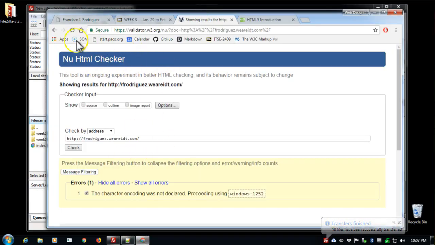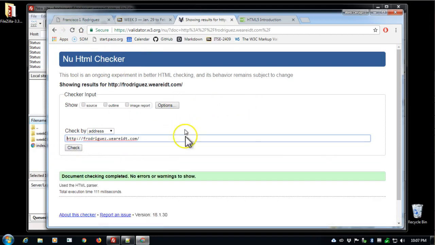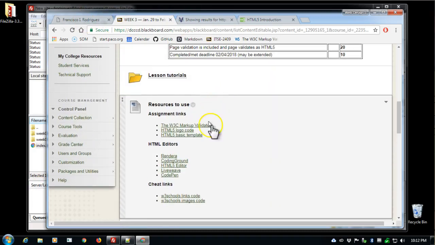showing results with errors, etc., let's try to check that again. And now we have document checking completed. No errors or warnings to show. And one thing about this is that there's no true HTML5 validator just yet, but the W3C, or rather the W3.org validator is as close as we're going to get. And so if you get the green check here, document checking completed, etc., you can go into the assignment, look